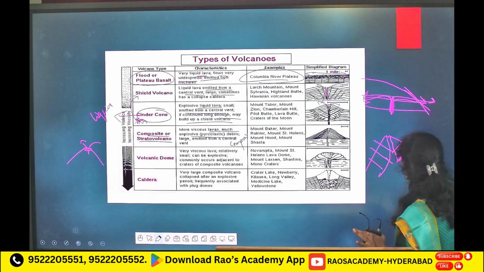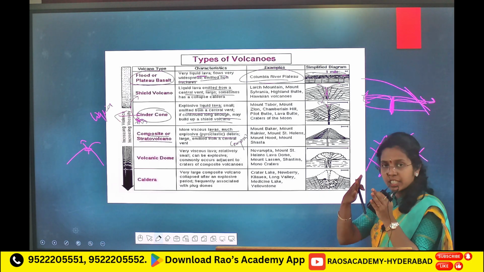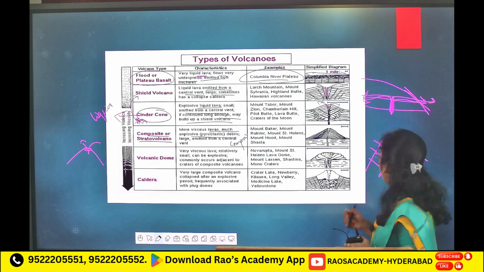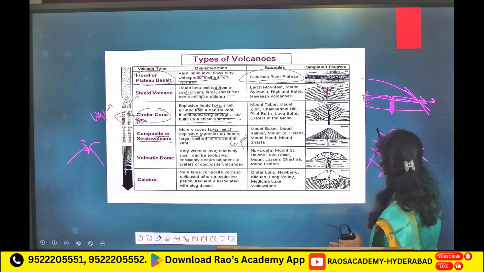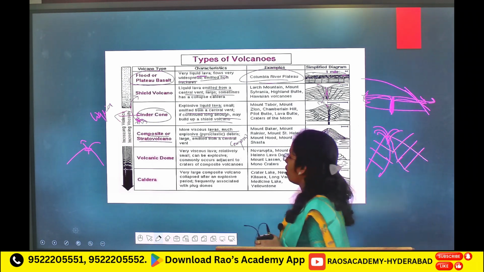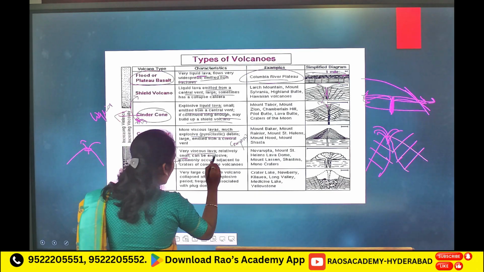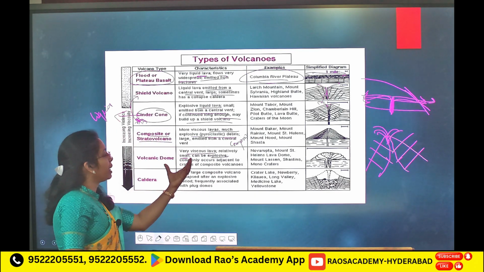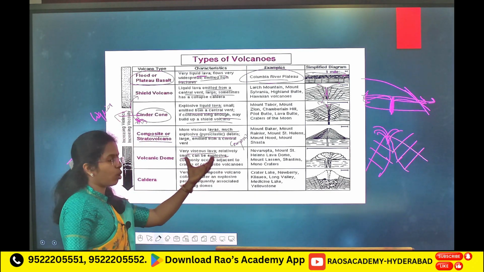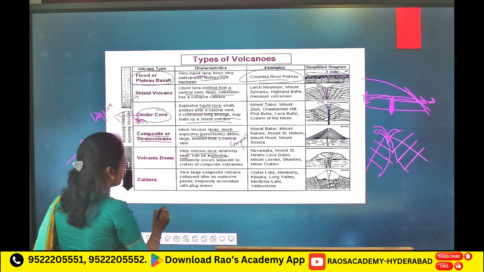From here eruption happens because of the ashes and gases present in that lava, in the magma, the eruption is explosive.